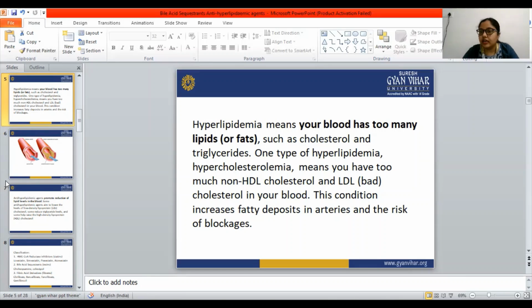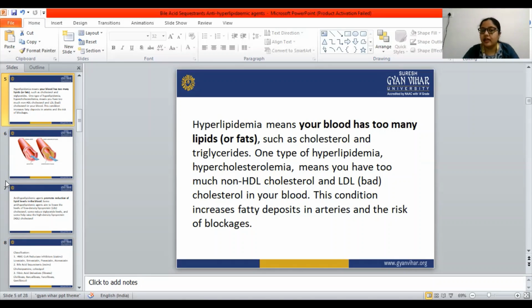Cholesterol is again divided into HDL, VLDL, and LDL, in which HDL is a good cholesterol. The full form of HDL is high density lipoprotein. So we have to increase our HDL for our good health. But VLDL and LDL are both bad cholesterol, and we have to reduce these two. As well, triglyceride is also bad for our health.